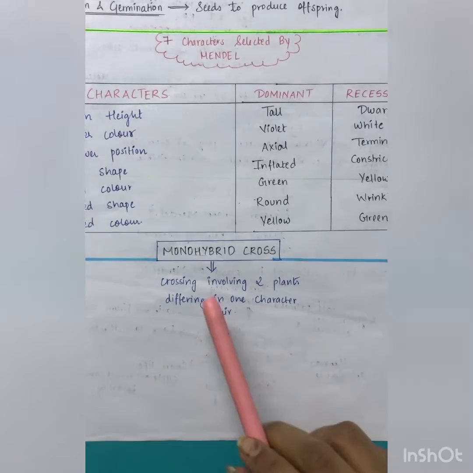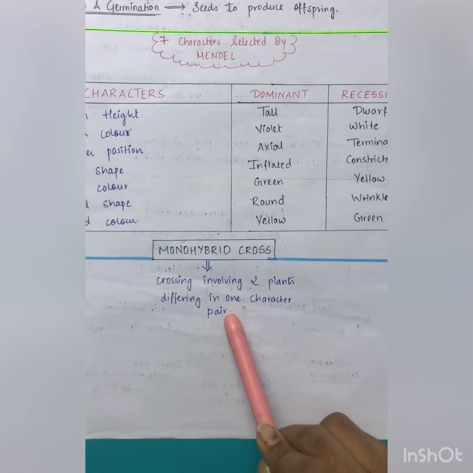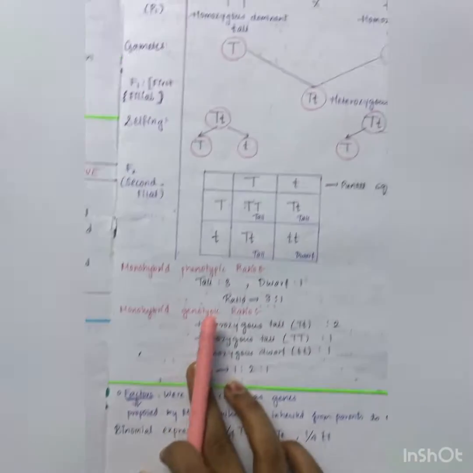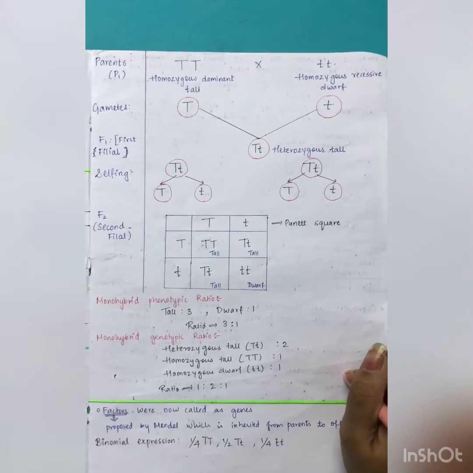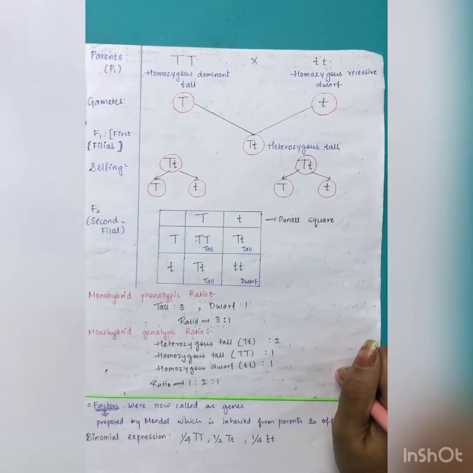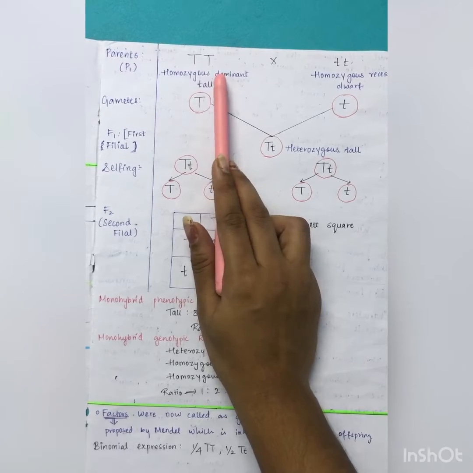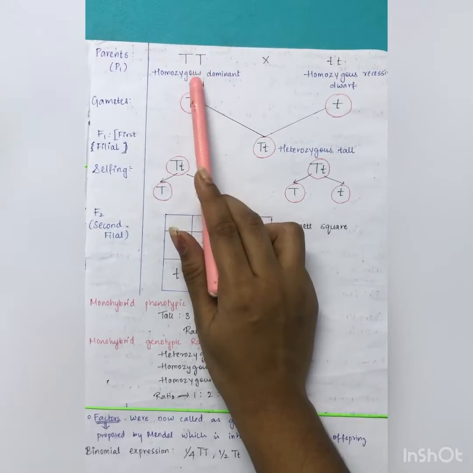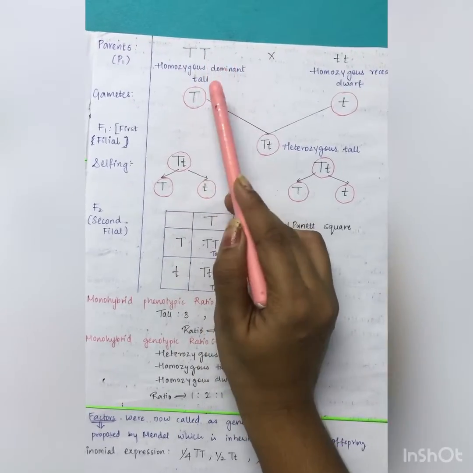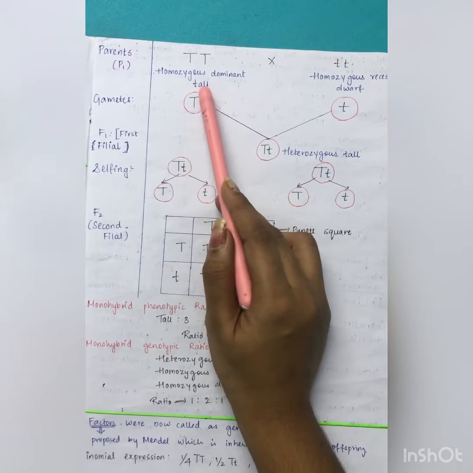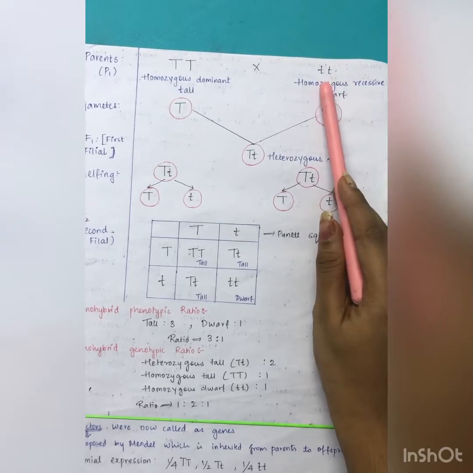What is monohybrid cross? Monohybrid cross is a crossing involving 2 plants differing in one pair of characters. Now this is the whole way how we will study the monohybrid cross. So monohybrid cross is also called inheritance of one gene. So these are the parents. This is capital T, that is homozygous dominant tall. Why do we say homozygous? Because it's pure line, capital T, dominant, which is being expressed, and this capital T shows that it is tallness. And homozygous recessive dwarf, that is small t.